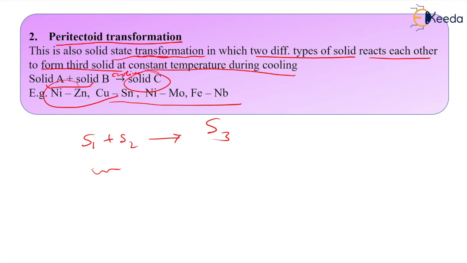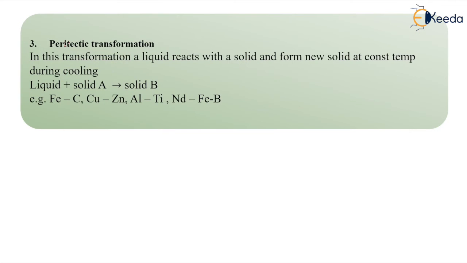In the same fashion, dear students, we also have the third type of transformation, that is the peritectic transformation. So what is this peritectic transformation actually? Here the liquid will react with one solid, solid 1, to form another solid, solid 2.